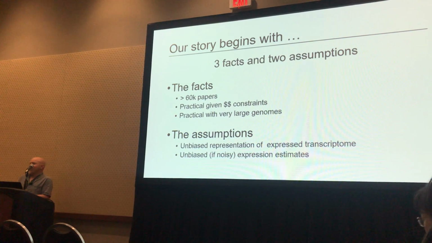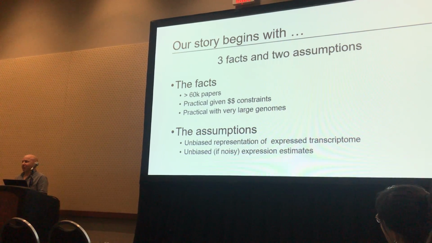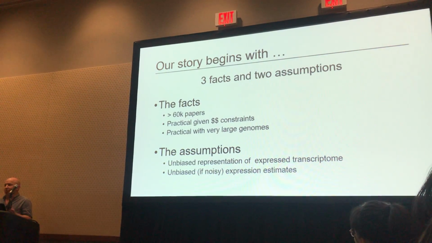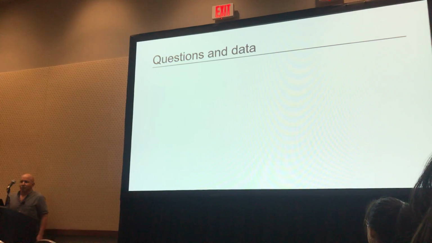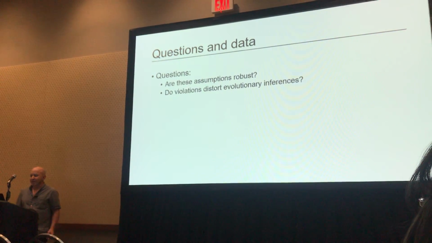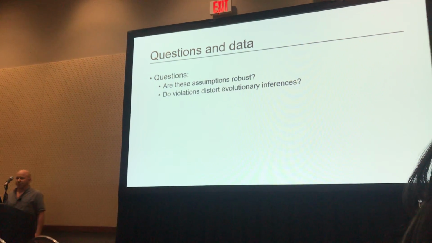The assumptions are unstated and they are always there. One, that your assembly is an unbiased representation of the expressed transcriptome, and that the expression estimates are noisy, but hopefully unbiased. We had 2 questions with respect to these assumptions. Number 1, are they robust? And secondly, do violations distort evolutionary inferences?